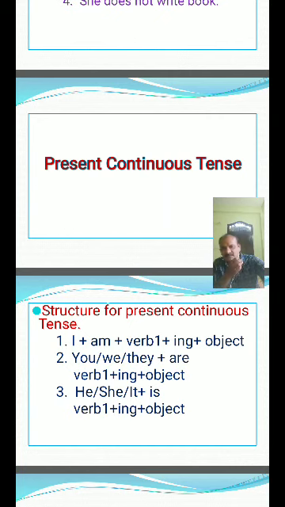So we have learned about the structure of present continuous tense. Once again, I am repeating the structure. I plus am plus verb ing form plus object. You, we, they plus are plus verb ing form plus object. He, she, it plus is plus verb ing form plus object. Come to the examples.